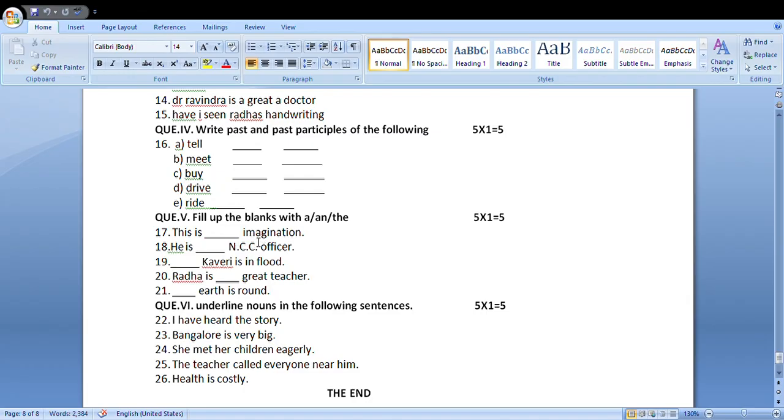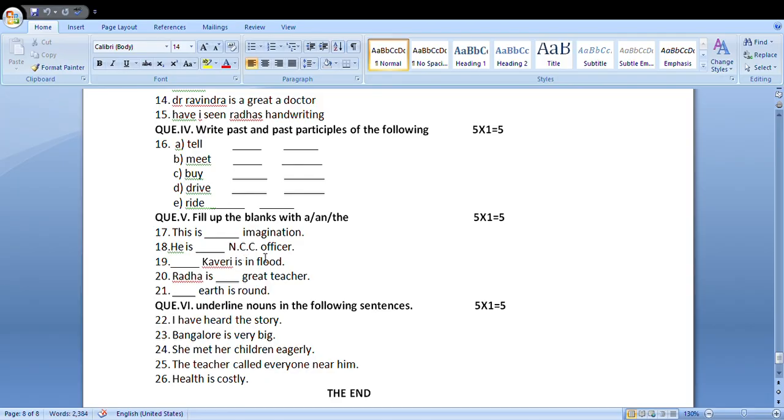When the word begins with a consonant sound, a is used. When the word begins with a vowel sound, an is used. Imagination begins with an I vowel sound, therefore an is used. He is an NCC officer, because in NCC the letter N is a consonant, but the letter is not considered. The sound is considered. While using a or an, what sound it makes is important.